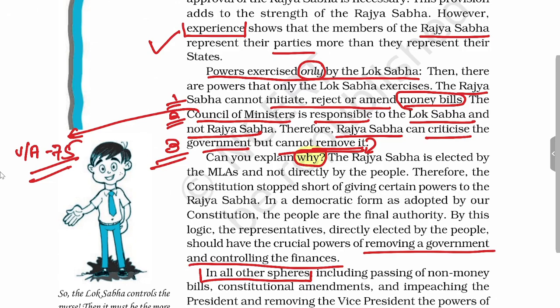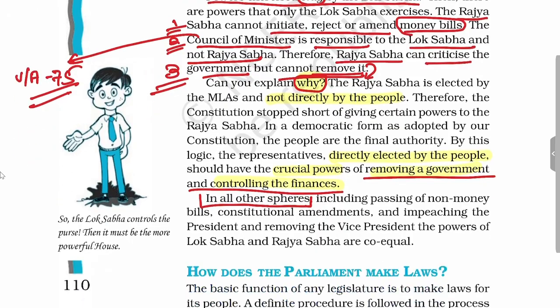Why has this been done? Why has Rajya Sabha been given less powers? Because Rajya Sabha is not directly elected by the people and Lok Sabha is directly elected by the people. It is for this reason the Constitution has given more powers to Lok Sabha and not to Rajya Sabha. We have also seen that those who are directly elected, it means Lok Sabha, have been given more powers in removing the government and controlling the finances vis-a-vis Rajya Sabha. Since Rajya Sabha is indirectly elected, it has less powers. Lok Sabha is directly elected, it has more powers.